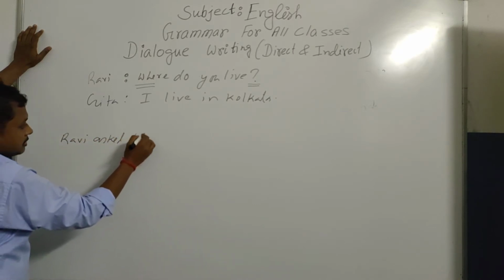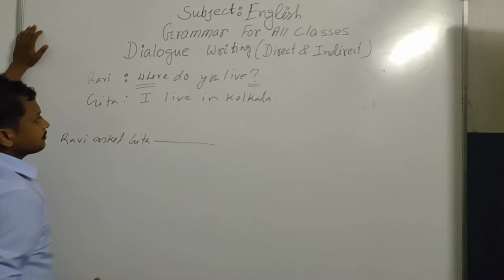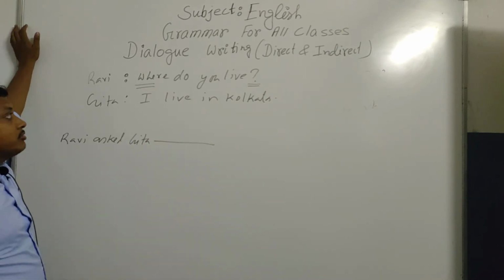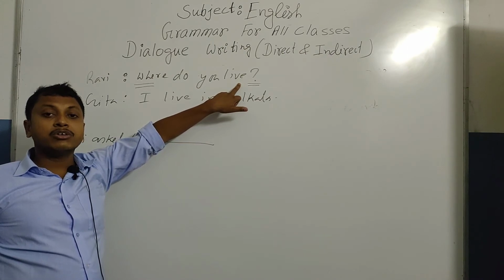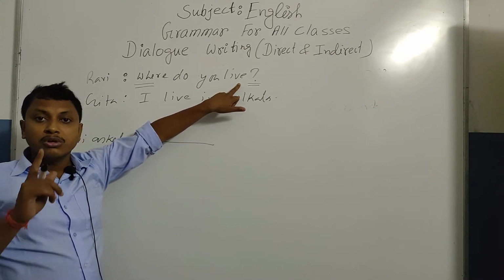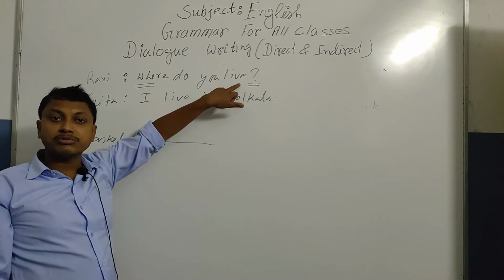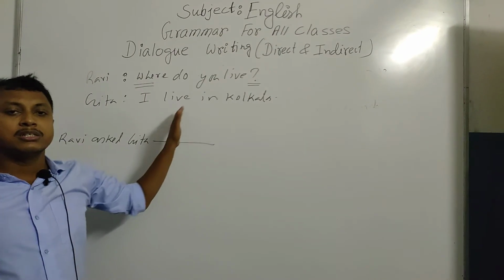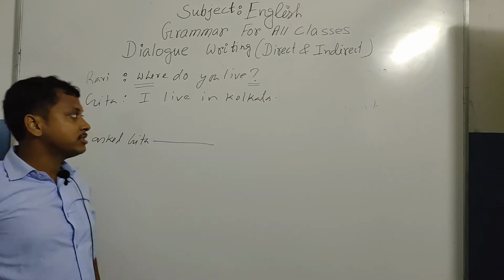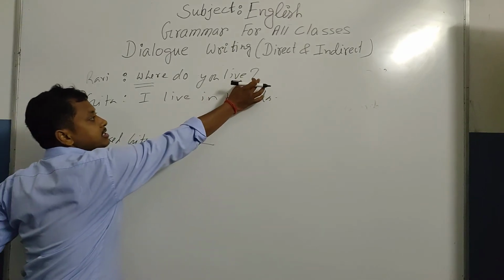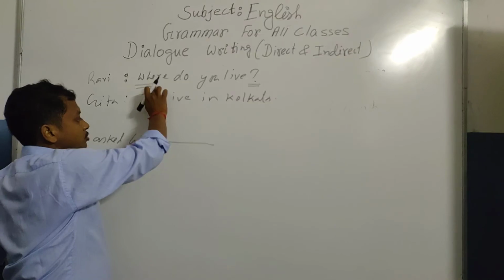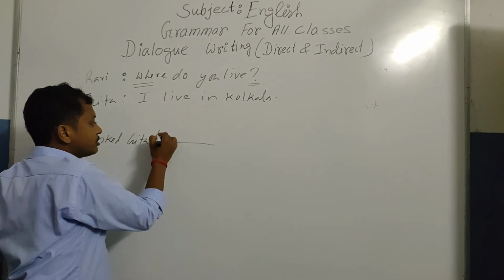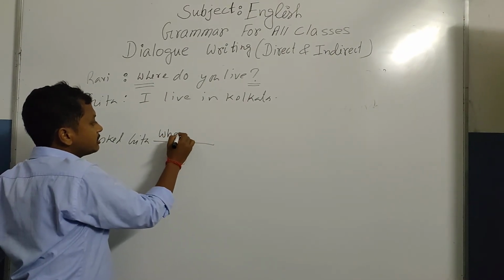asked Gita, then a gap. Listen carefully now, this is an interrogative sentence, and we have to transform an interrogative sentence into an assertive, full stop sentence. A full stop sentence means first subject, then verb, then other parts. So if the sentence is interrogative and starts with a WH word, do one thing: keep the WH word in its place.